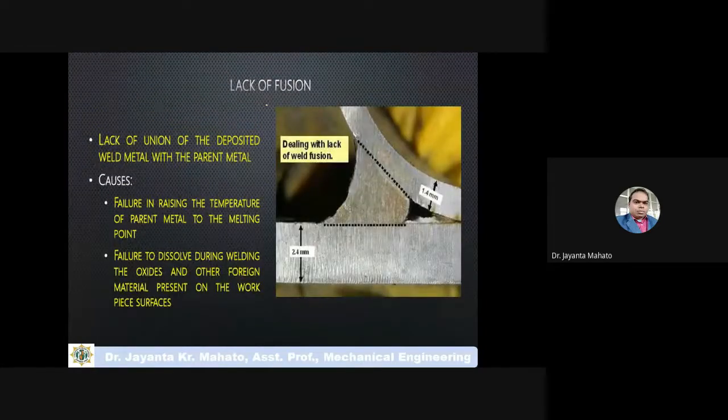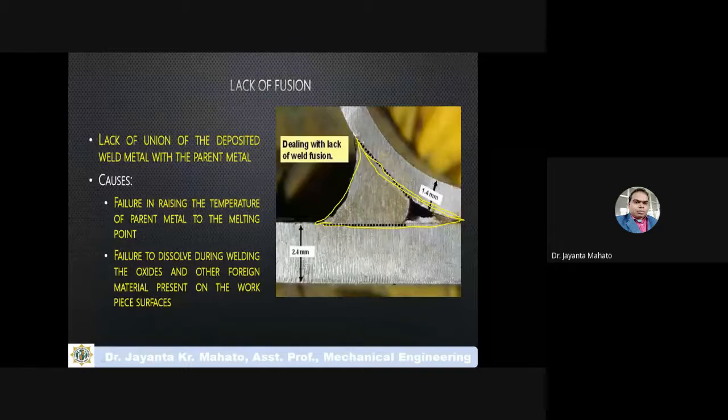Lack of fusion means, suppose this is the profile, you have to weld it. If it is proper welding, then you have to fill this cavity with the molten metal.